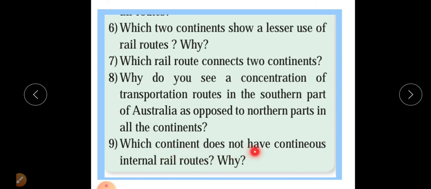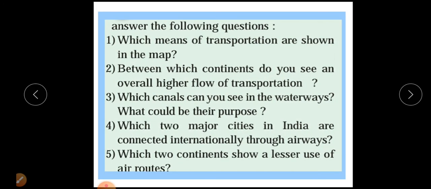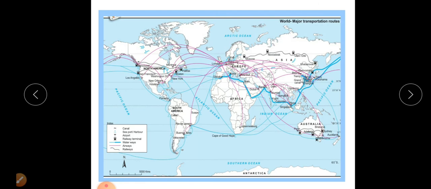Then which continent does not have continuous internal railway routes? That is Africa, and second, Australia. There is no continuous railway route. In Africa there is only one long railway route, but it is also discontinued because of Lake Victoria.